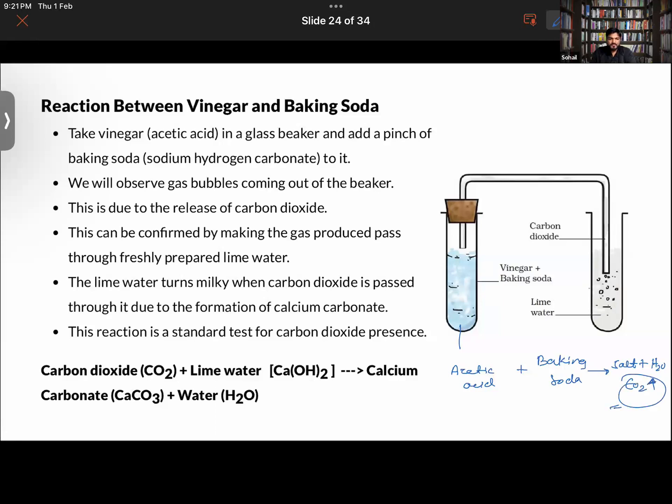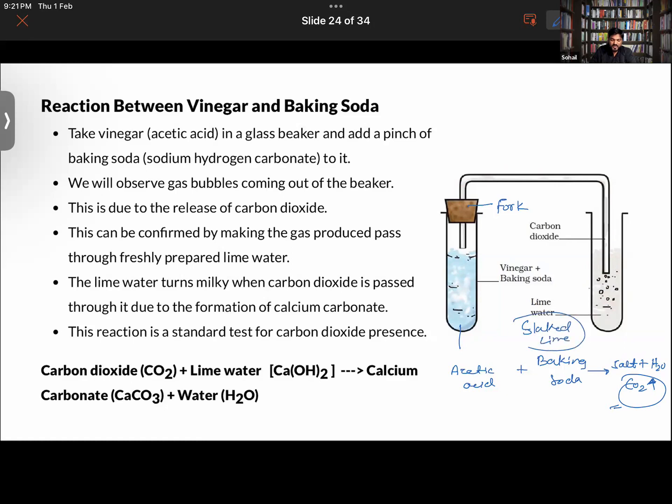So the bubbles that are formed in the mixture are of carbon dioxide gas. You have covered the test tube using a fork, and via a bent pipe, it is being immersed into another test tube that consists of lime water, that is also called slaked lime.